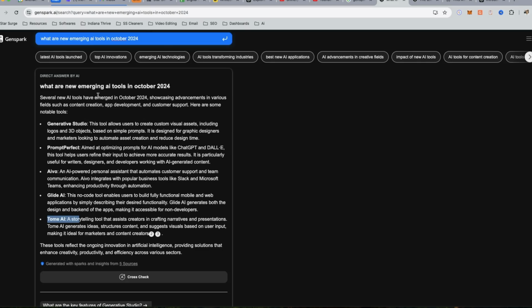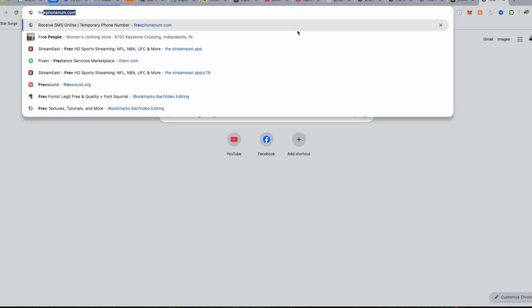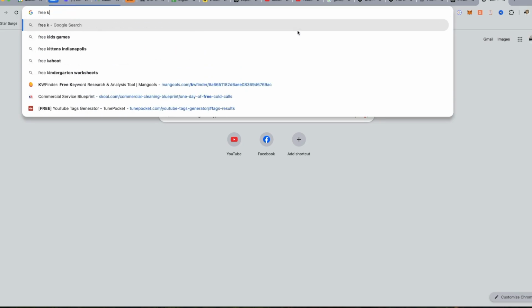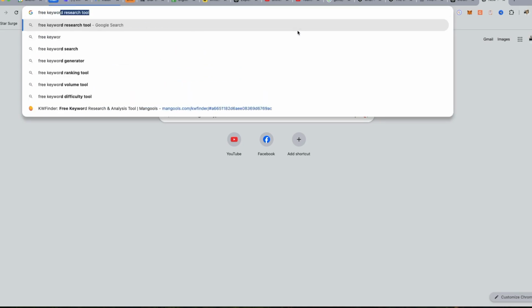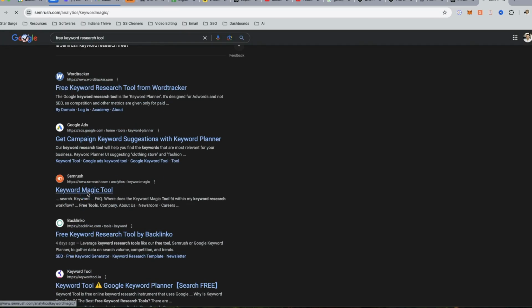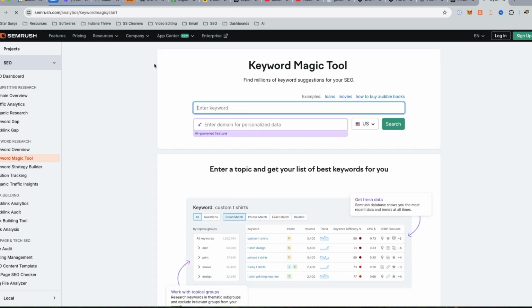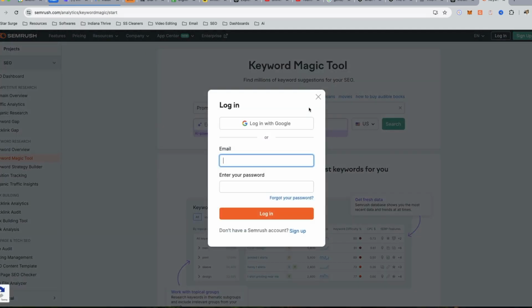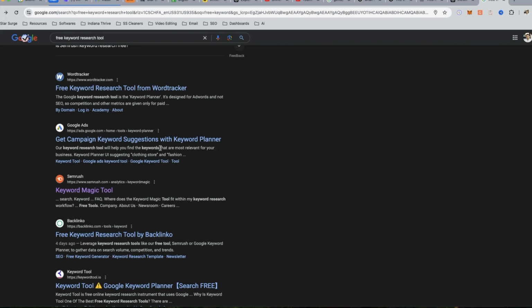But it's so cool. What you would do is, let's just take Prompt Perfect, for example, and then let's go to a keyword tool. There are plenty of free keyword tools. SEMrush. So if we put this in, realistically, since it's brand new... it's not free.